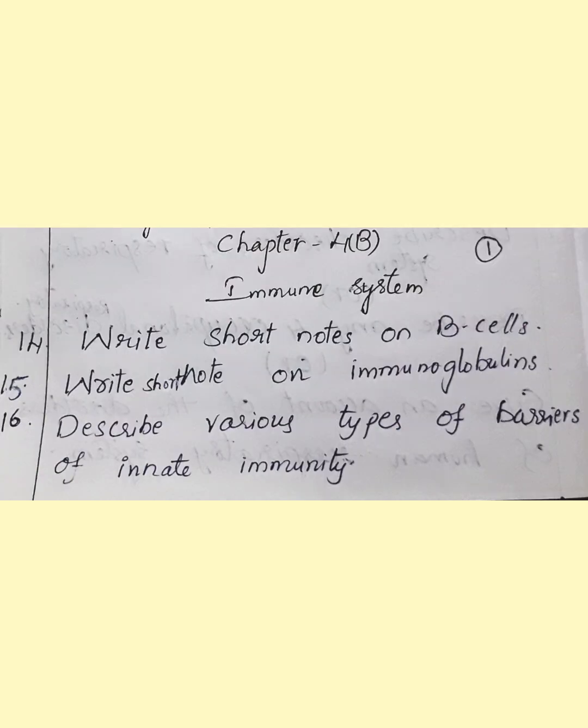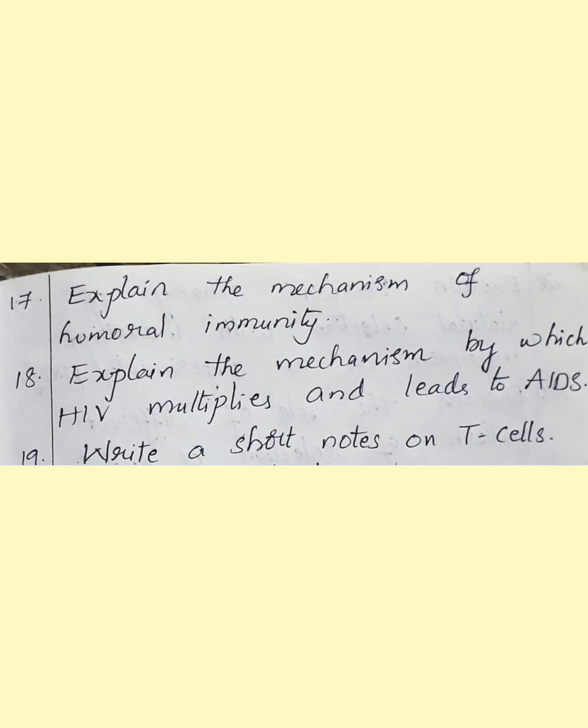Next chapter is 4b, that is immune system. From this also, one short answer will be coming. Okay, the important questions from this chapter are: write short notes on B cells. Next, write a short note on immunoglobulins, that means the antibody structure should be written and explained, and describe various types of barriers of innate immunity. Next, explain the mechanism of humoral immunity, that means B cell immunity.